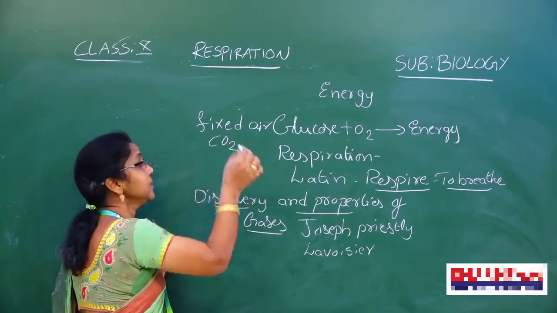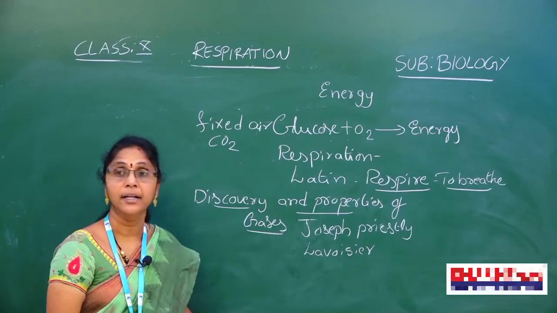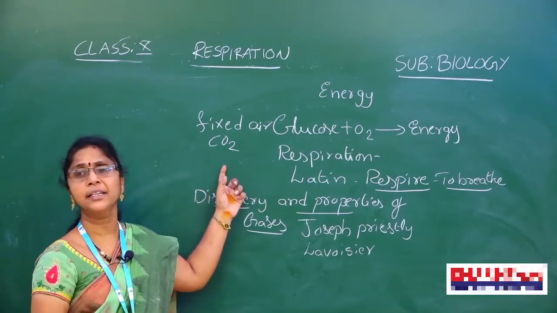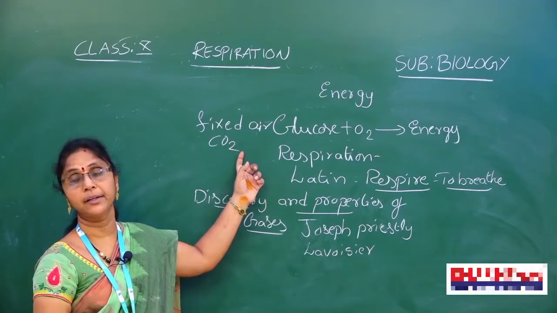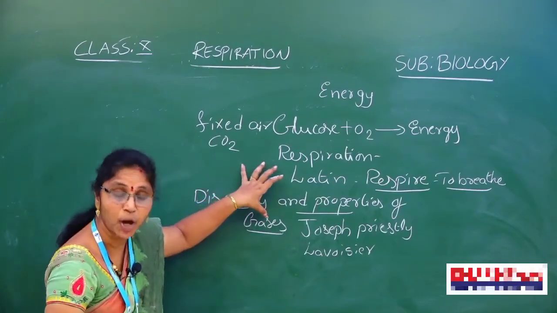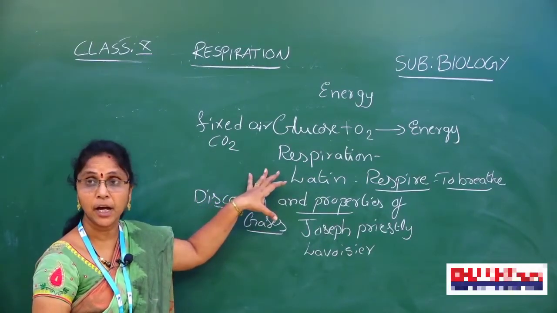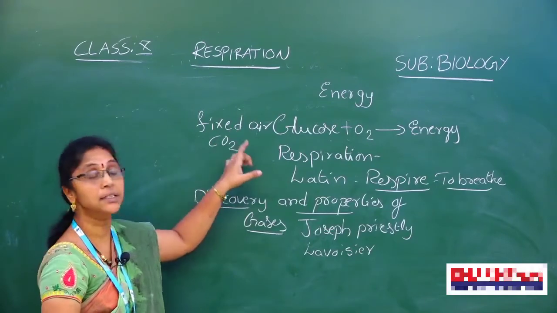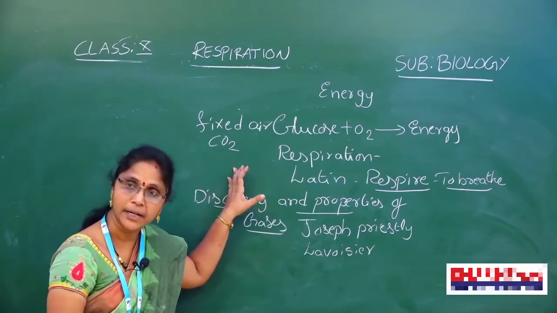That is carbon dioxide; at that time, carbon dioxide was called fixed air. Burning charcoal in a bell jar releases the gas fixed air, or carbon dioxide.